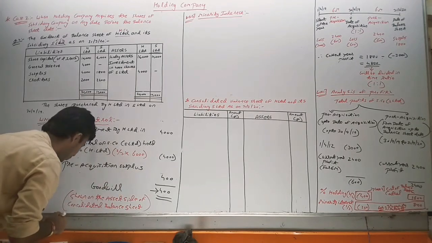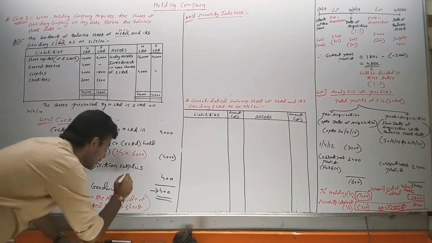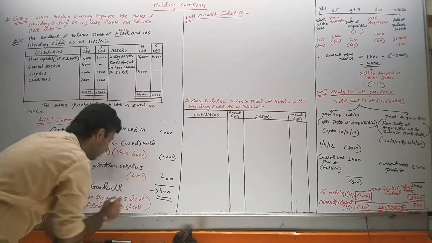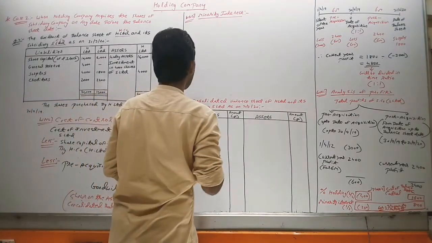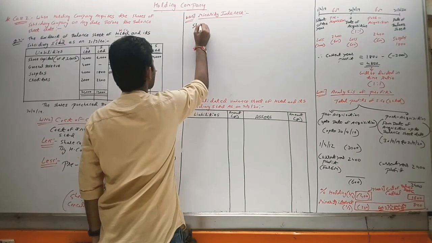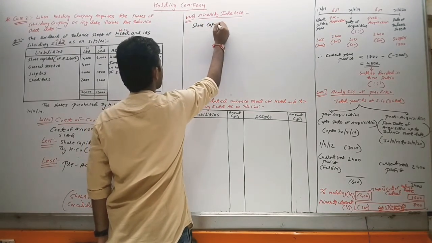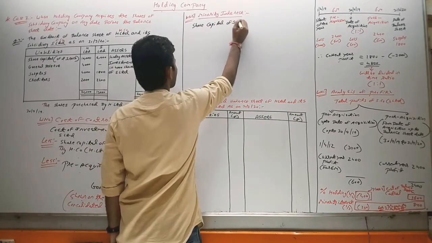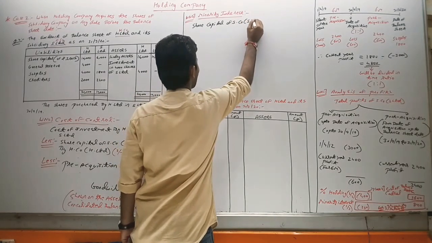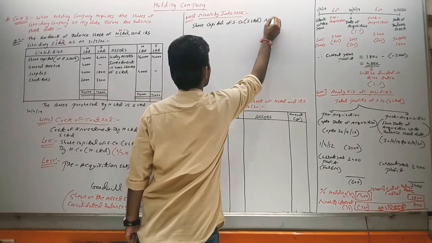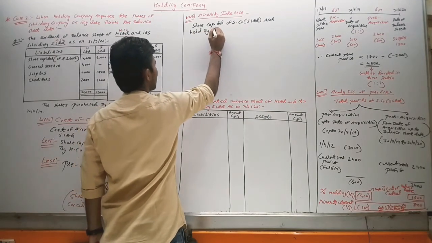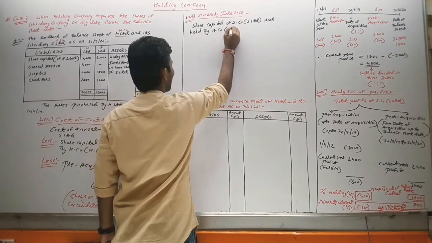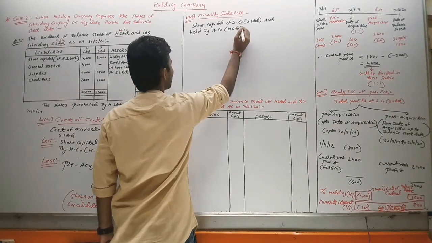Okay, and this amount 400, where did it come from? Working note number 1. Okay, now we can do the minority interest working note. So what comes first? Share capital of the subsidiary company, S Limited, not held by the holding company X Limited, or we can say held by outsiders.